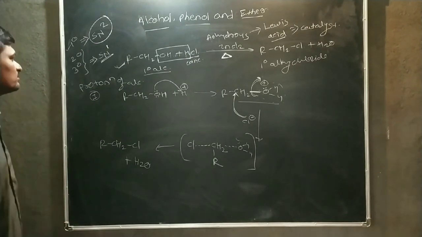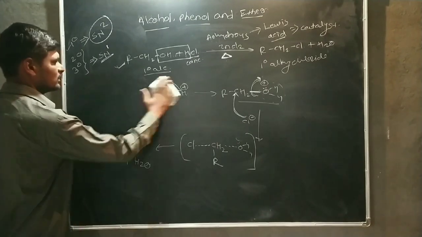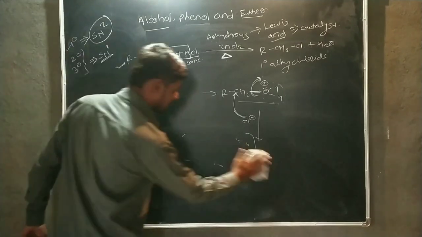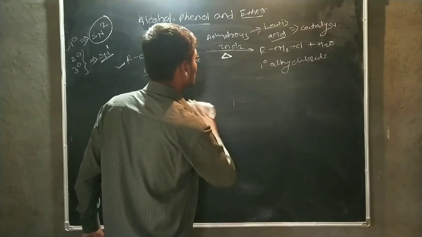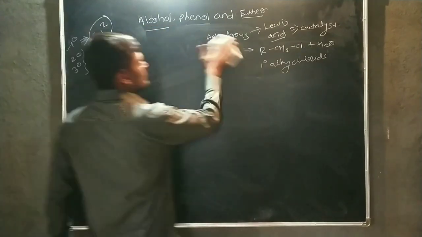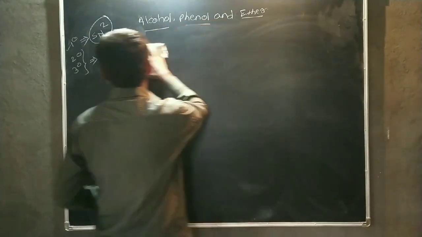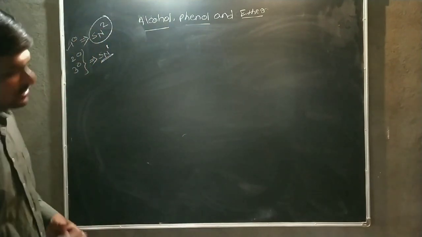Okay, then again we consider the mechanism of secondary alcohol. The mechanism of secondary alcohol is carried out according to SN1 reaction.